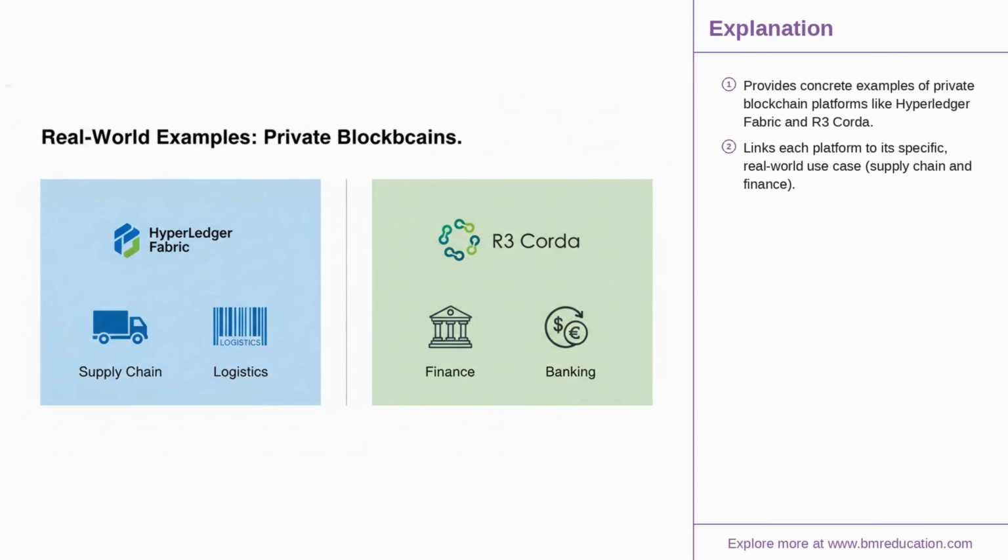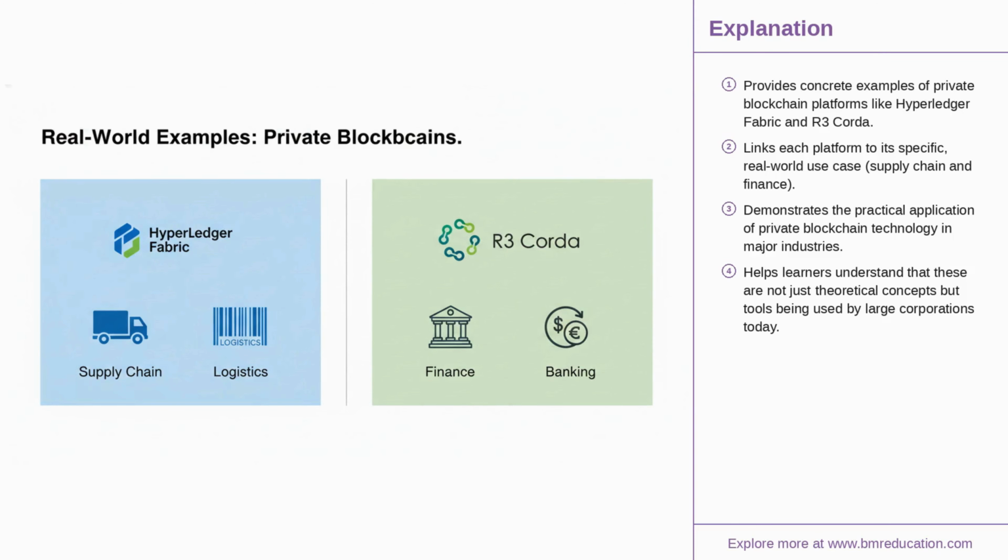In the enterprise world, leading private blockchain platforms include Hyperledger Fabric and R3 Corda. Hyperledger Fabric is a modular framework used by companies like Walmart for supply chain management, allowing them to track products from farm to shelf. R3 Corda is purpose-built for the financial industry, enabling secure and private transactions between regulated institutions.